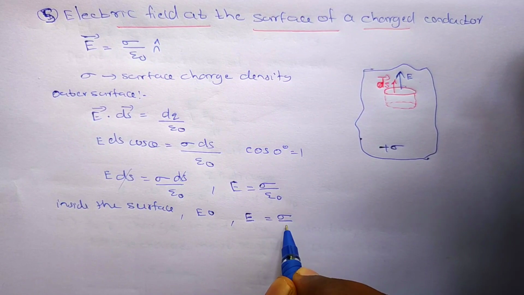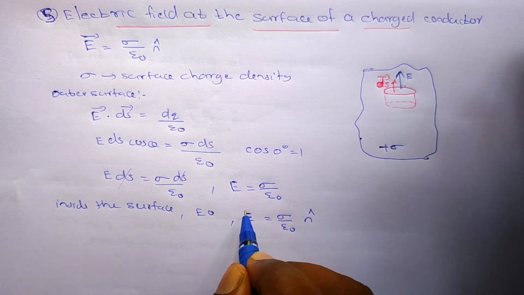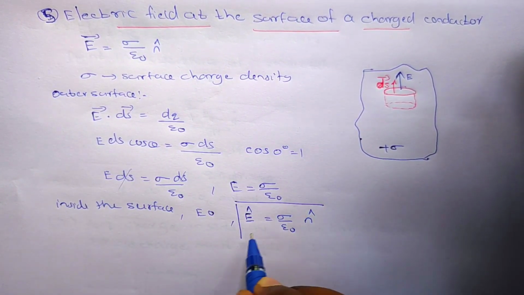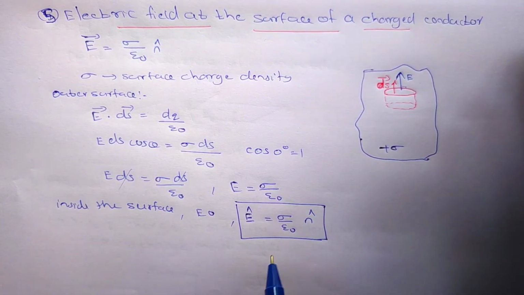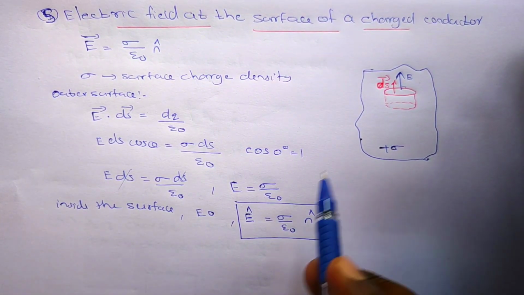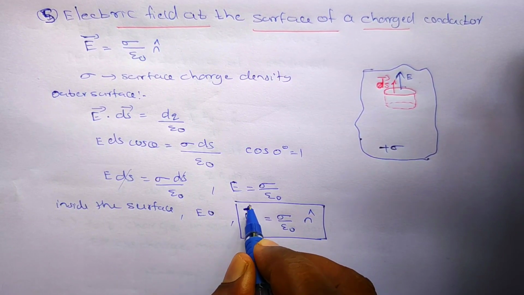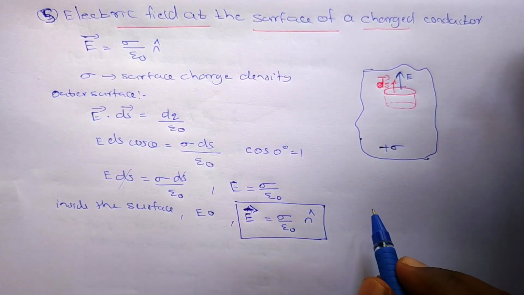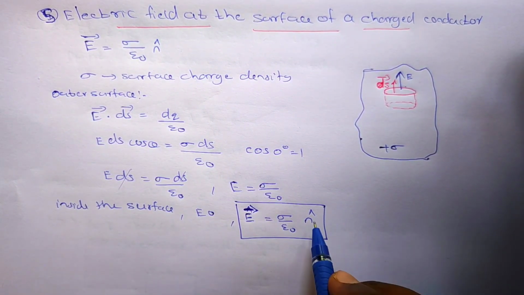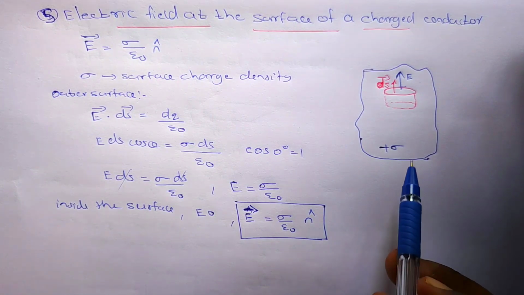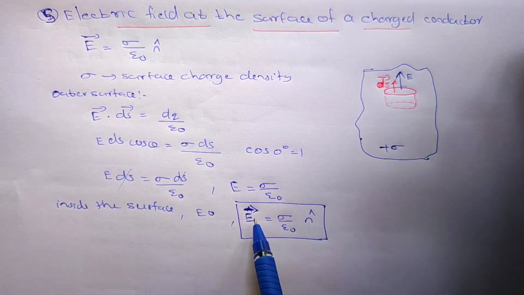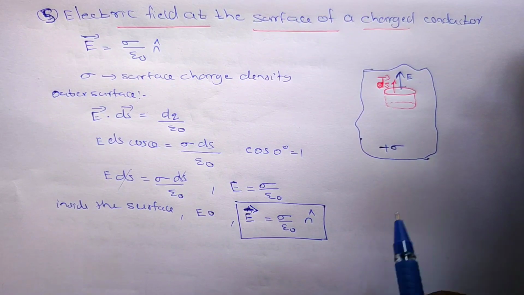So the net electric field at the surface of the conductor is E equal to sigma by epsilon 0 into n cap. Sorry, this is the vector, and n cap is a unit vector. What is this unit vector? This unit vector is perpendicular to the surface. We already proved the electric field vector is perpendicular to the surface.